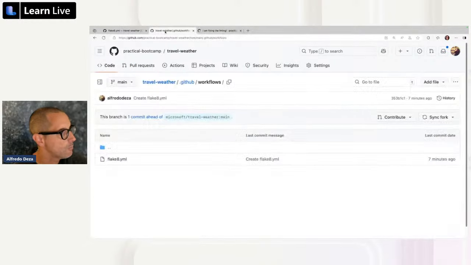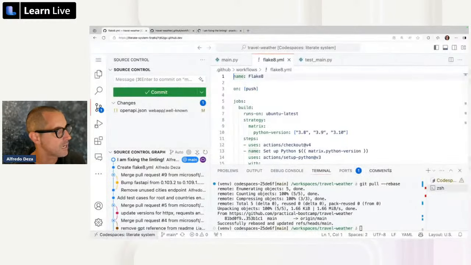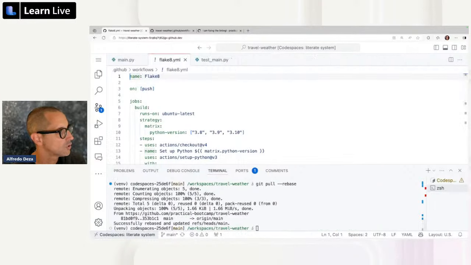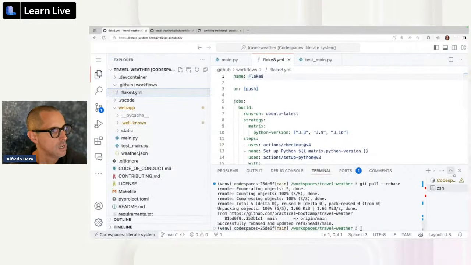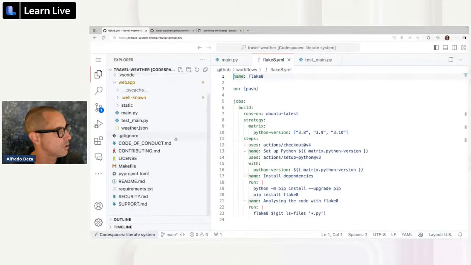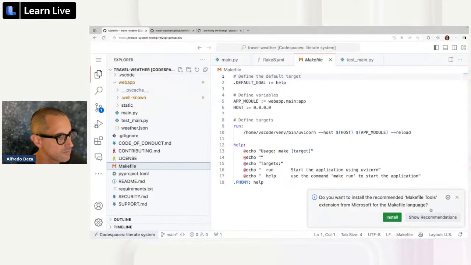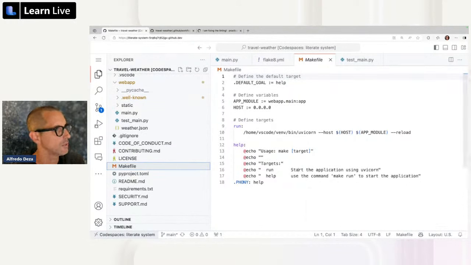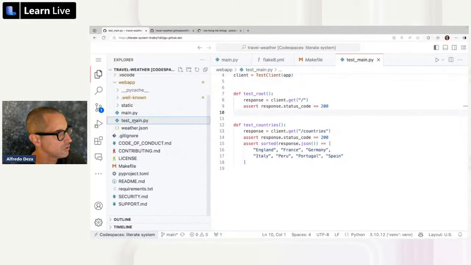So let's go back to our development environment right here. We don't want to look at source control. We want to look at the files. Let's close the terminal right here, and take a look at what else we have. So we have the makefile. Nope, we don't want to install makefile tools. This is run, help, that looks correct, but we have some tests. So this sounds pretty interesting.